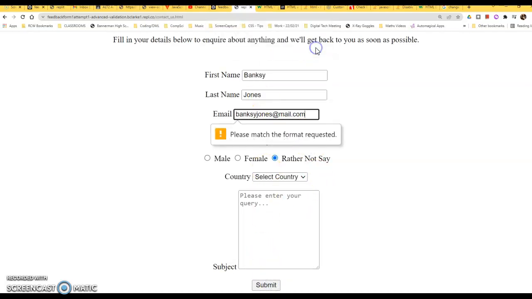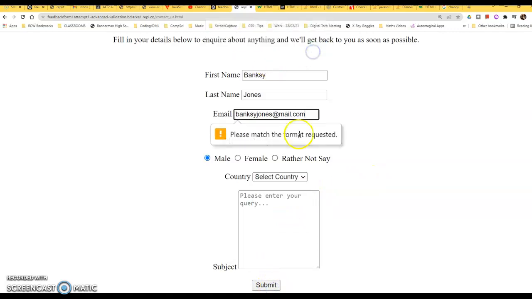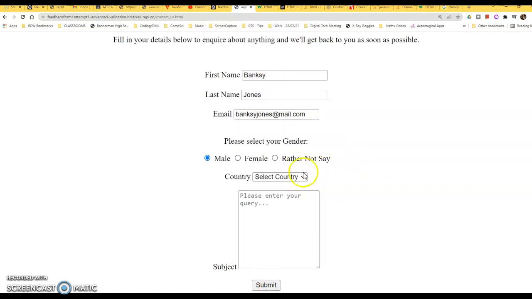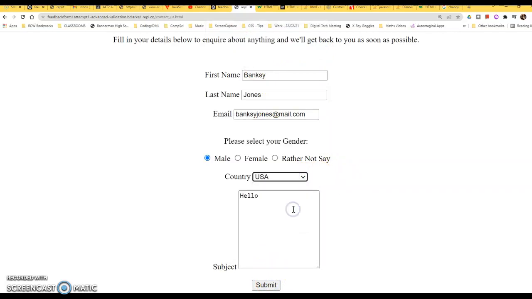Please select a country. So again, it brings up this, which I'm not happy about, but maybe you're happy with, rather not say there for your gender. Select country, again, leave that out and just see what happens. Please select a country, again, comes up. I wonder, will it let you go on? Let's say hello here. Will it let me submit? Please select a country. No, it will not let me submit until I select USA.